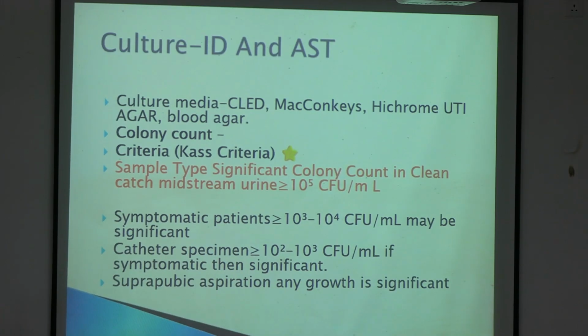Do you get it? It all depends on the clinician, who says this count is there, but I have to treat because he is having other symptoms. So in symptomatic patients, 10⁵ to 10⁴ may also be significant.